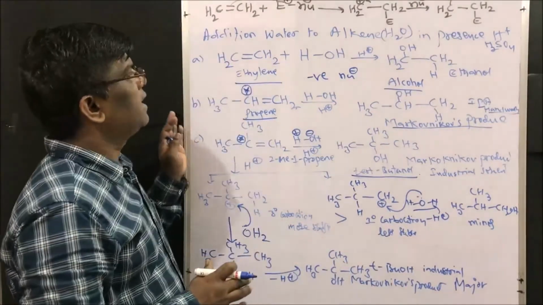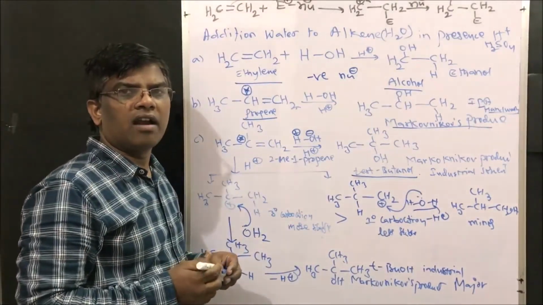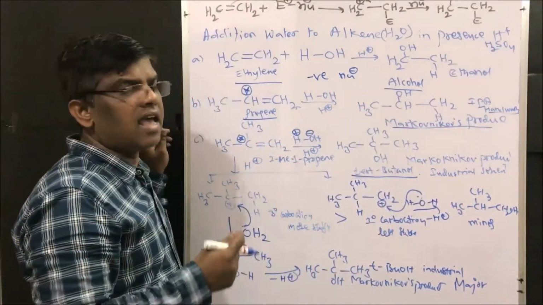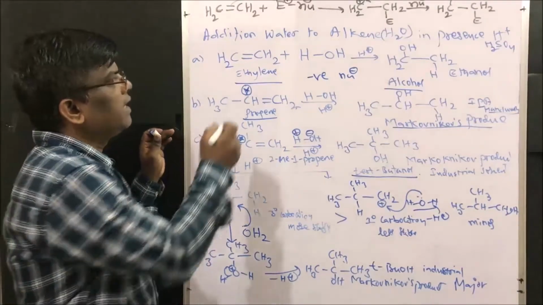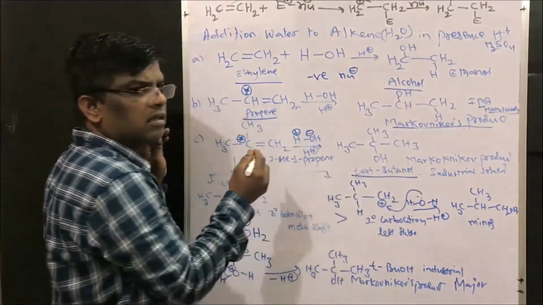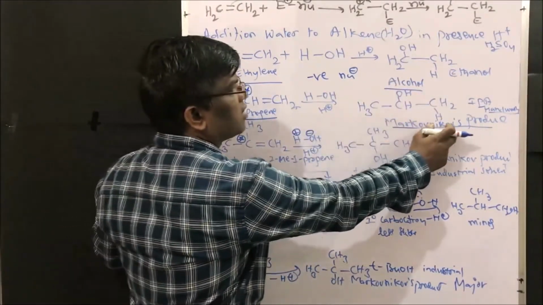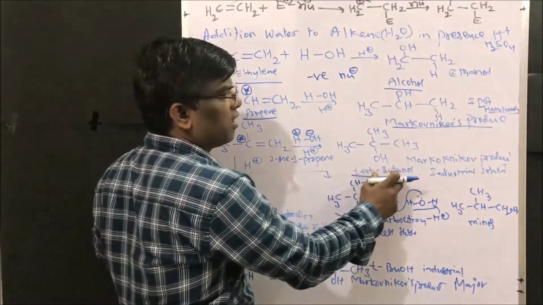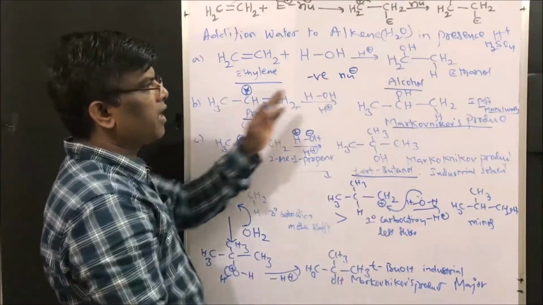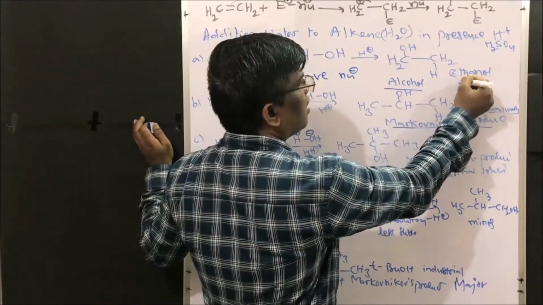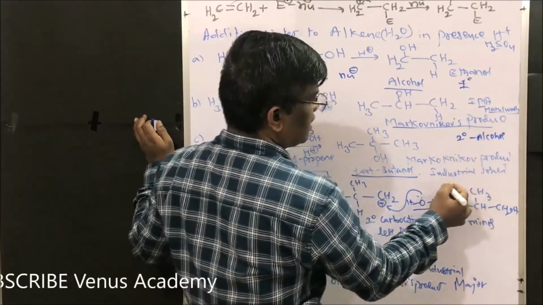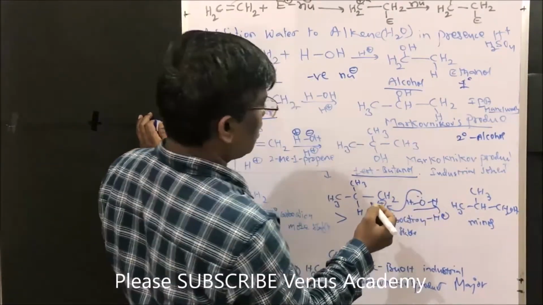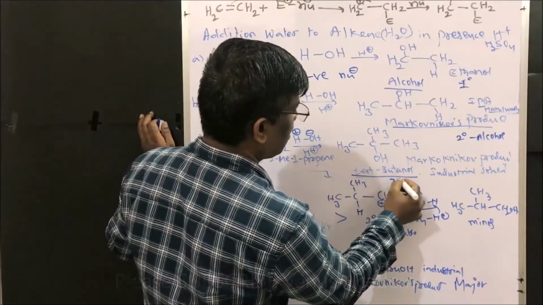So like this, addition of water takes place to alkene in presence of catalytic amount of sulfuric acid, that is acid medium. So ethylene gives primary alcohol, ethanol. Propene gives secondary alcohol, isopropyl alcohol. 2-methyl propene gives tertiary alcohol, tertiary butanol. All these alcohols: this is primary alcohol, secondary alcohol, this is tertiary butanol, which is also known as tertiary alcohol.